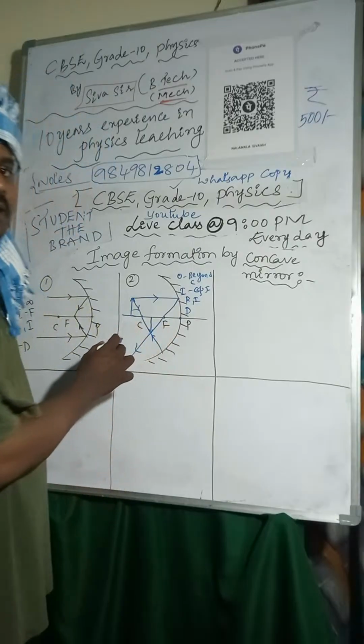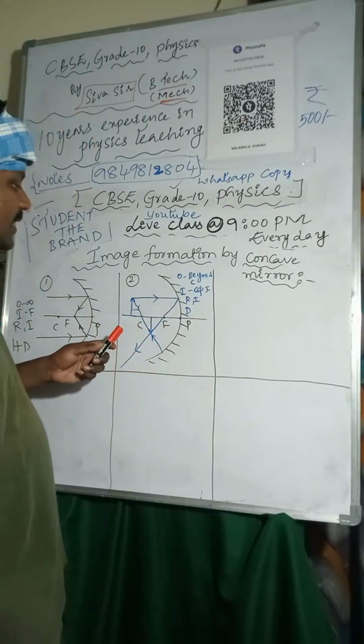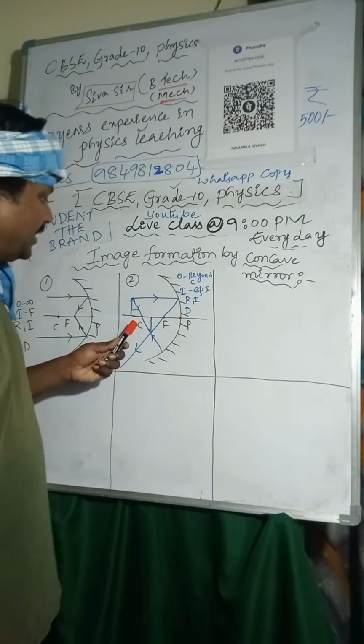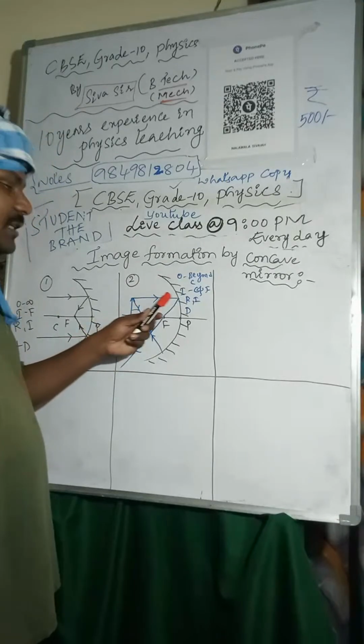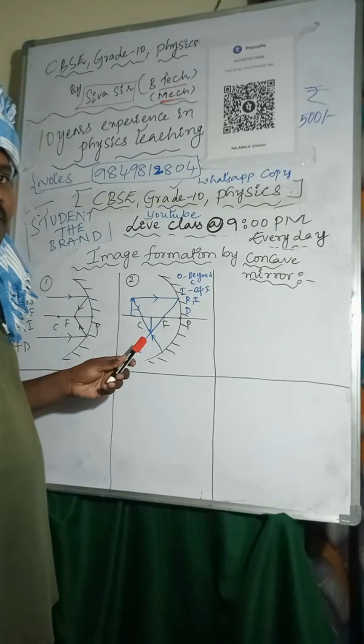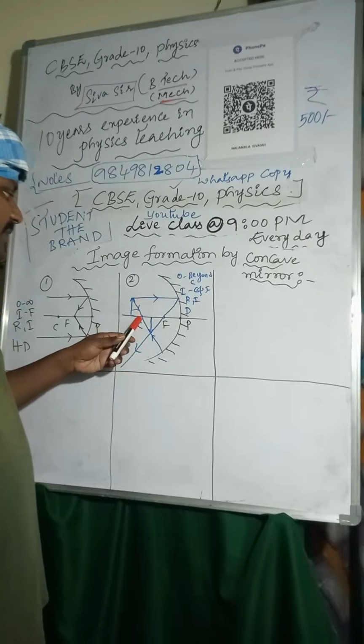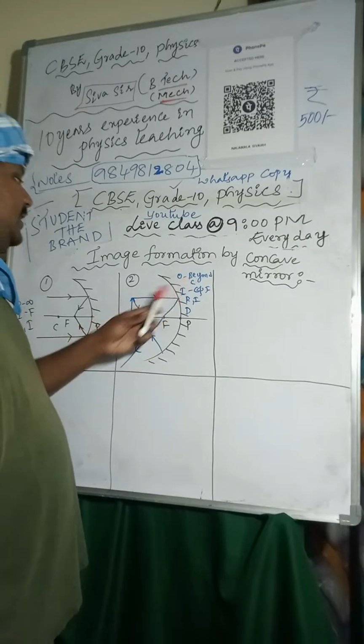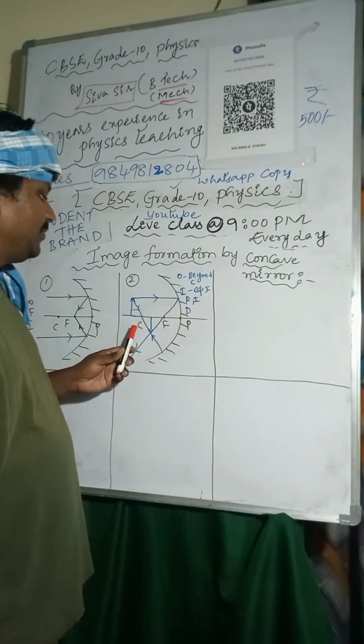So how many light rays are required? Minimum 2 light rays are required. So that's why I am taking 2 light rays. One light ray is passing like this, another light ray is passing. Those light rays are meeting between C and F. So object is beyond C, image is formed between C and F.